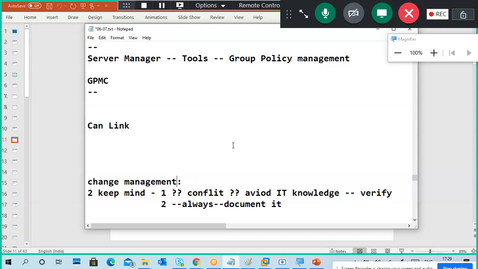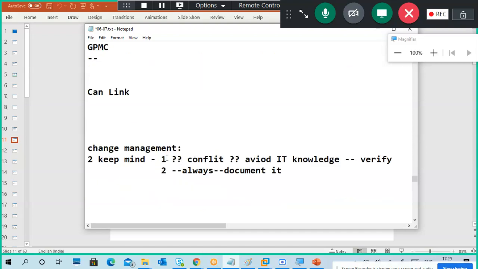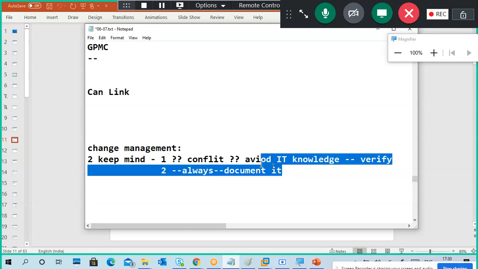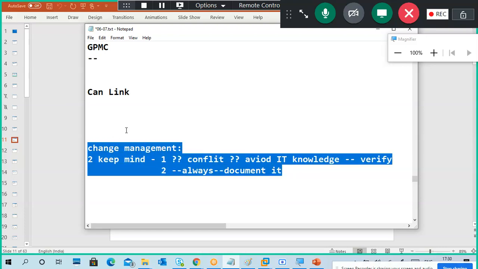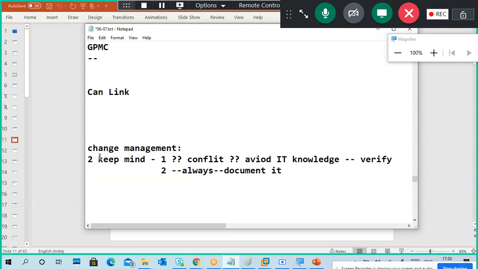This is simply change management. Anything you want to change is required. You have to always think why the change is required. Does it solve the problem? Does it create any conflicts? So better to avoid. Why am I putting avoid here? Find out the pre-knowledge, test it properly, and verify it after the changes occur. Once completed, document it. So I already wrote it, keep in mind, right? So you have to keep it in mind.